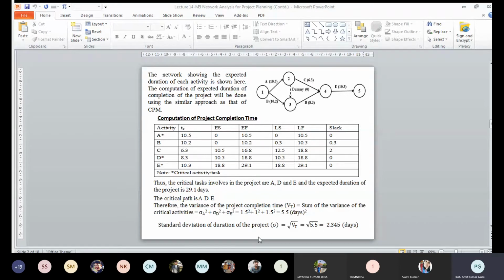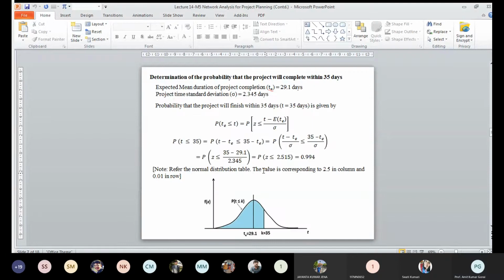Now come to an example: the determination of the probability that the project will complete within 35 days. We have estimated that the expected time of completion of the project is 29.1 days, and the standard deviation is 2.345 days.